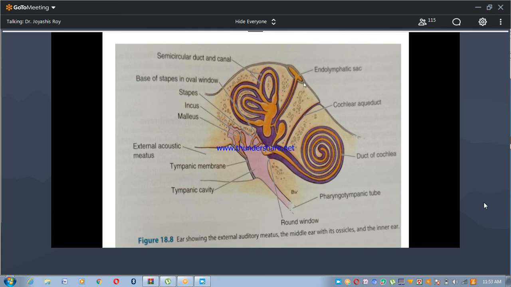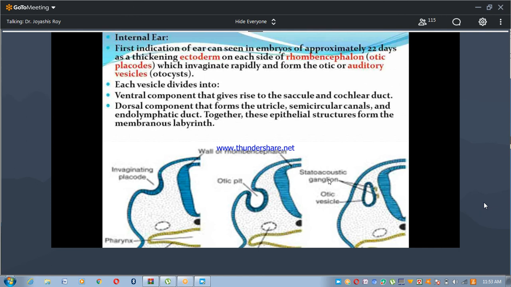These are the semicircular canal, endolymphatic sac, cochlear aqueduct, duct of the cochlea, and pharyngotympanic tube. External auditory meatus, middle ear and internal ear. So the internal ear, the first indication of the ear can be seen in embryos.